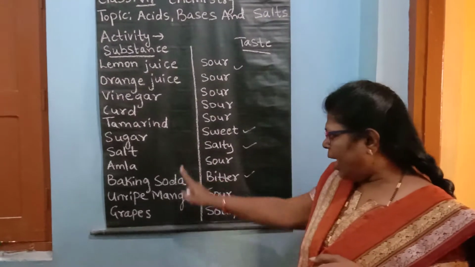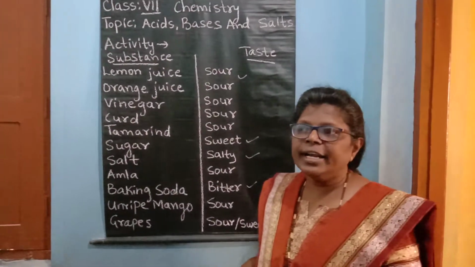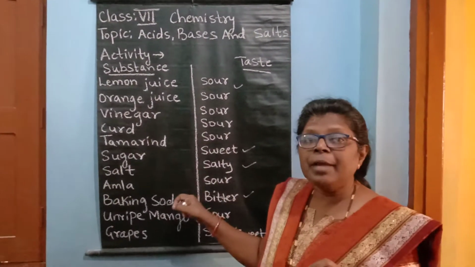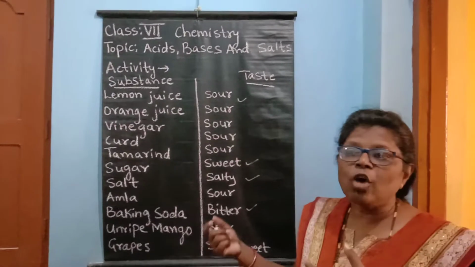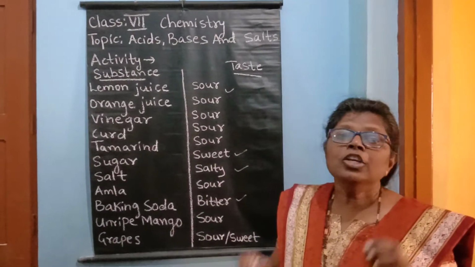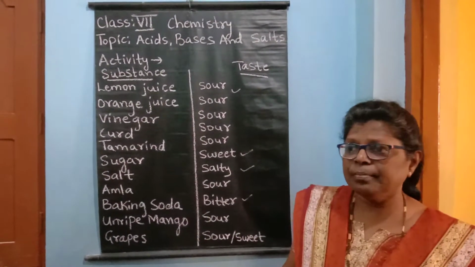Then come here amla, unripe mango and grapes. So that means they also contain some acids. And these acids are not of the same type. They are of different kinds of acids. Now these acids show a nature. So the chemical nature of an acid is acidic in nature.